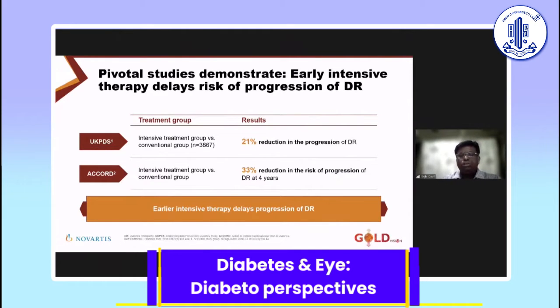But it clearly showed that when we go very aggressive and try to get patients to euglycemia below 6%, you can get a 33% reduction in the risk of progression of DR. So the way you approach patients is different.